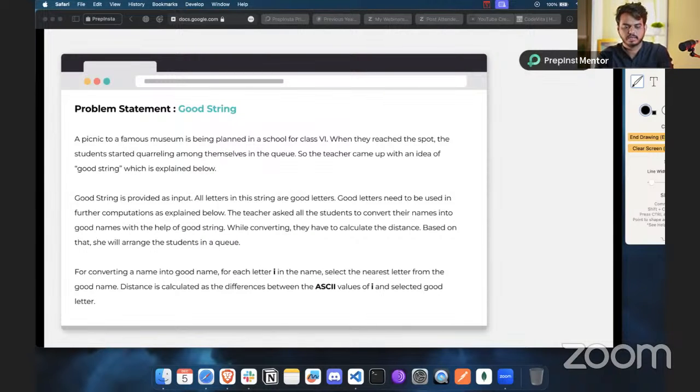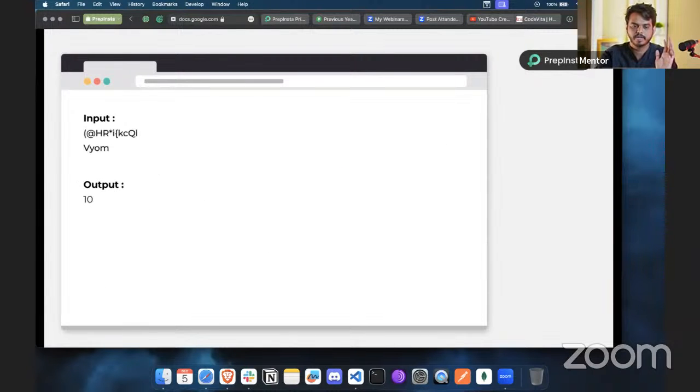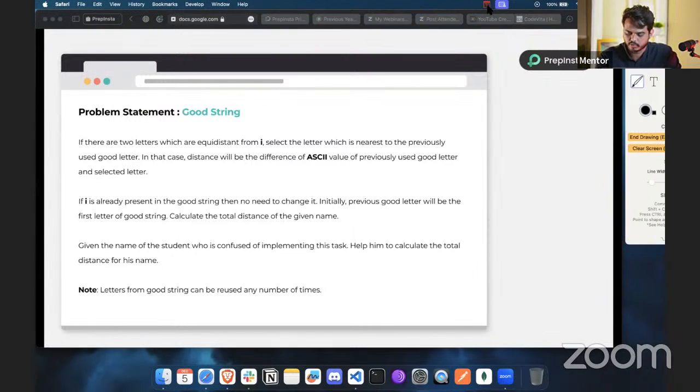Now let's look at this. We have the question here, and it is so big. Before that, let's look at what is expected. If there are two letters which are equidistant from the letter, then we have to select the letter which is nearest to the previously used good letter. In that case, the distance will be the difference between the ASCII value of the previously used good letter and the selected letter. If the letter is already present in the good string, then there is no need to change it. Initially, the previously used good letter will be the first letter of the good string.